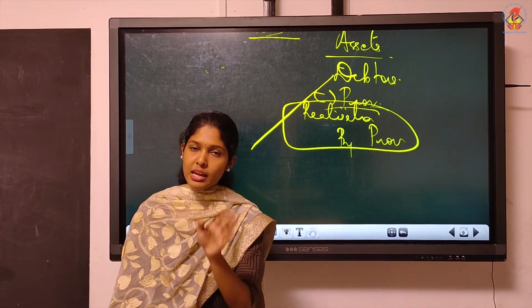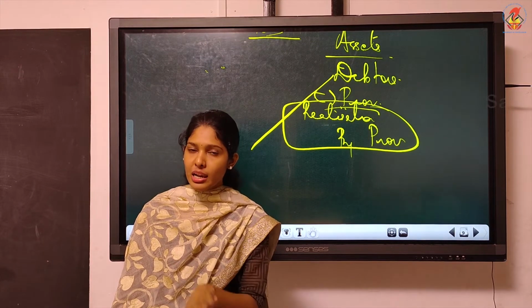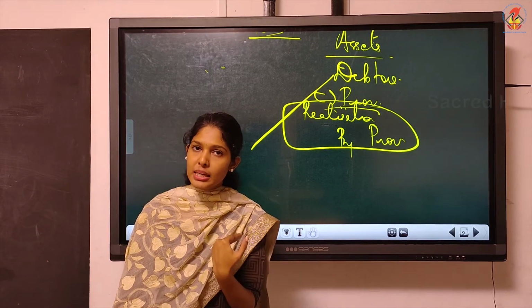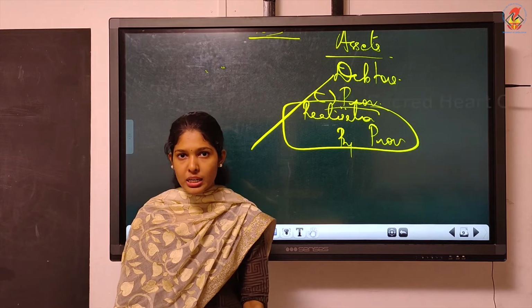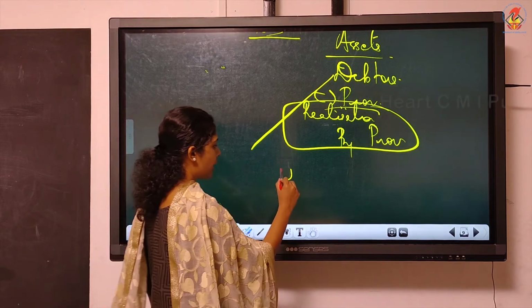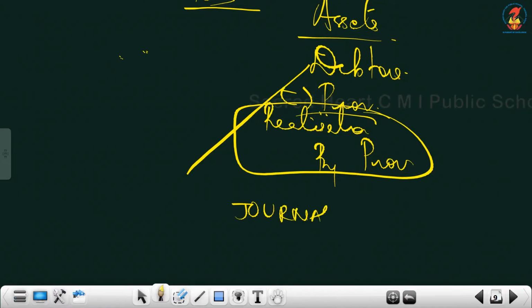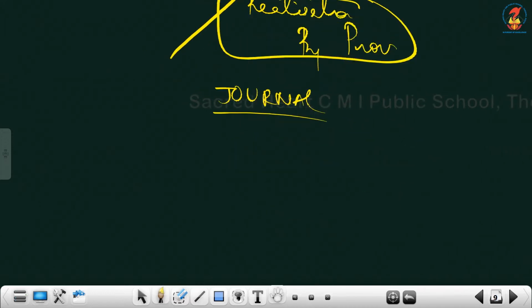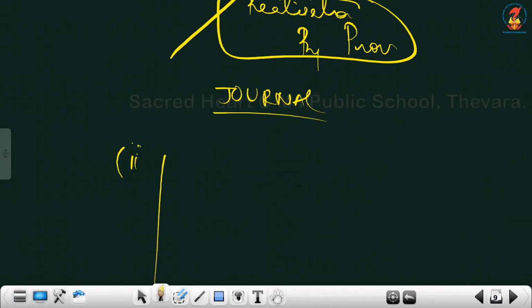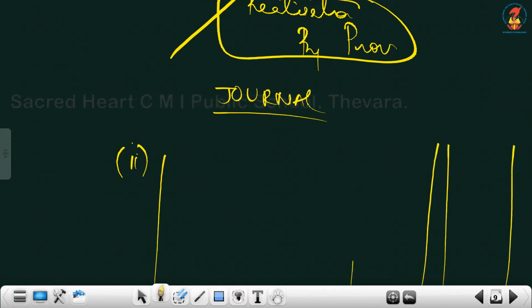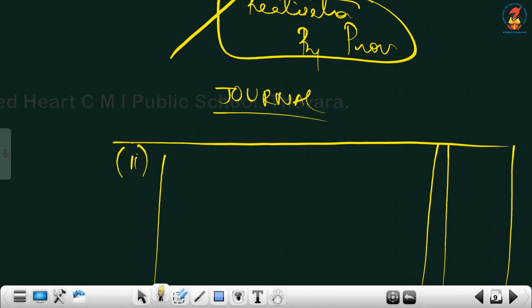So assets realized is the situation. When assets are realized, if nothing is mentioned, we will be getting cash or bank. And the journal entry will be, so you draw the format of journal, give transaction numbers in date column and write the entry. We are starting with second one, date. You give the column headings also.